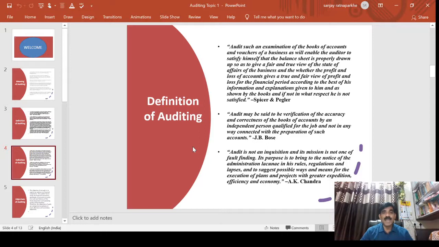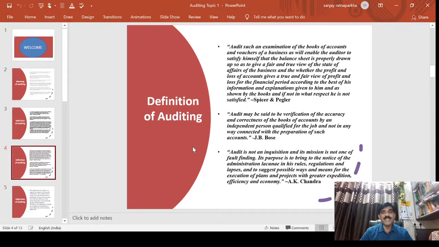Next definition, R. G. Bose. Audit may be said to be the verification of the accuracy and correctness of the books of account by an independent person qualified for the job and not in any way connected with the preparation of such accounts.